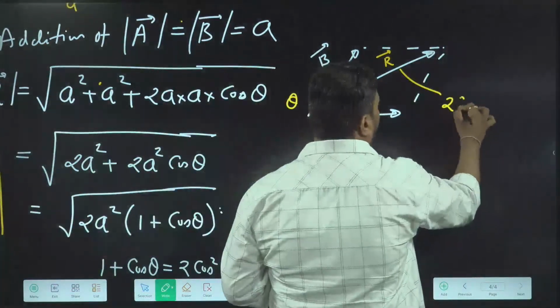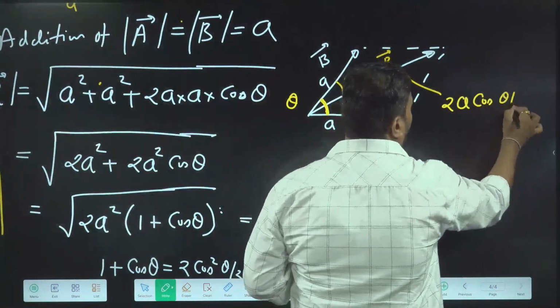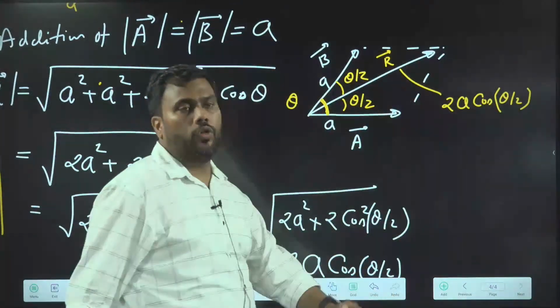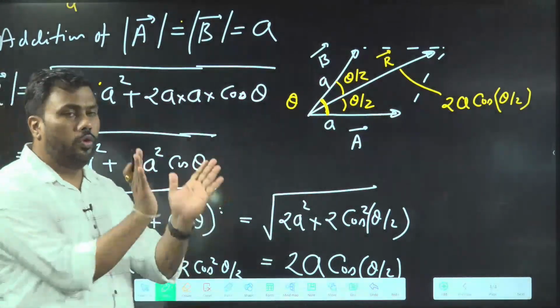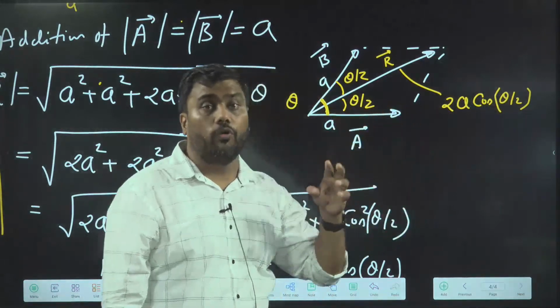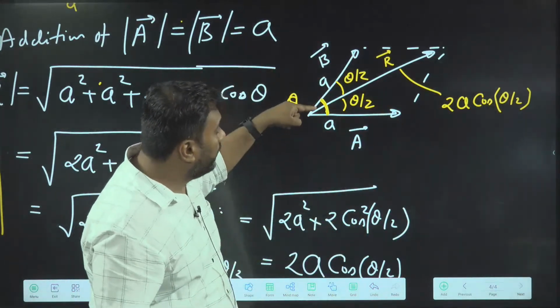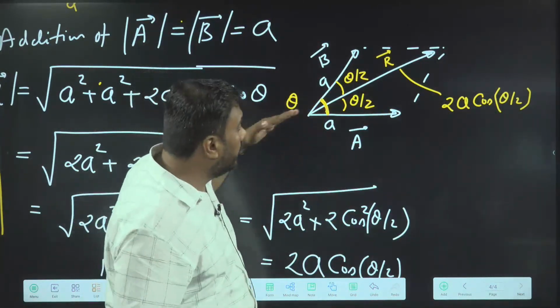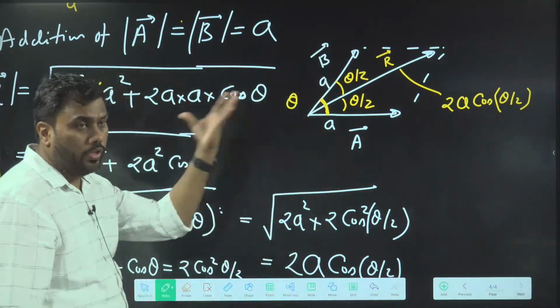This resultant has a magnitude 2A cos theta by 2. Two vectors have the same magnitude, and the resultant has a magnitude 2A cos theta by 2. What is theta here? Theta is the angle between the vectors. Where is the resultant? The resultant is along the angle bisector. Note these properties.